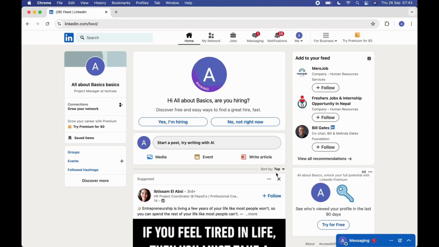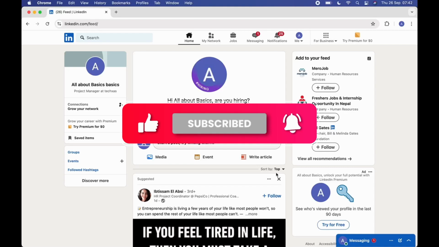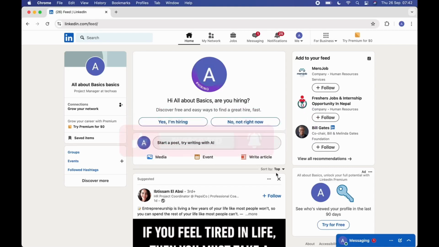To check it, first of all, log into your LinkedIn account and go through your home page. Once you are on your home page, on the top left, you will see a search bar. Simply search for that particular person on that search button. If you see their profile and you follow each other, then that means they have not blocked you from LinkedIn.